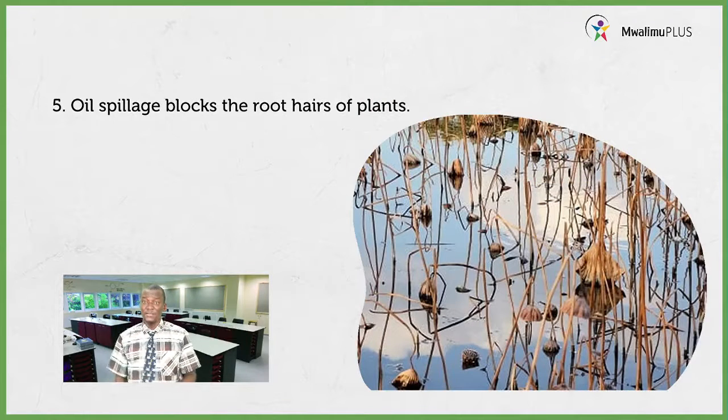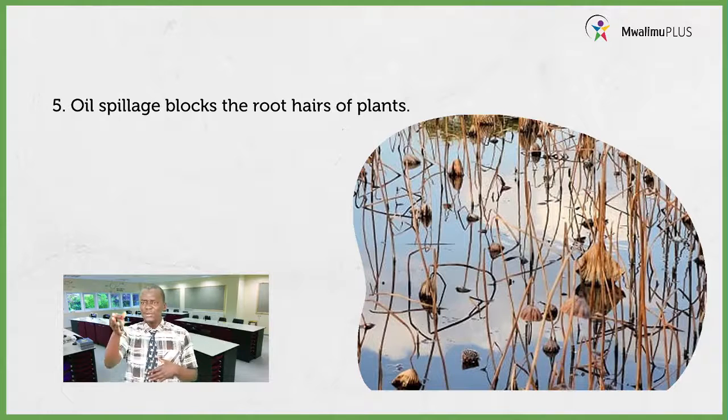Let us look at the next. Still, we are talking about oil spillage. Oil spillage, just as we have said, will affect living things. And in this case, we are going to talk about plants. How do those plants look? Good. They have dried up, meaning they have withered. Why do you think they have withered?